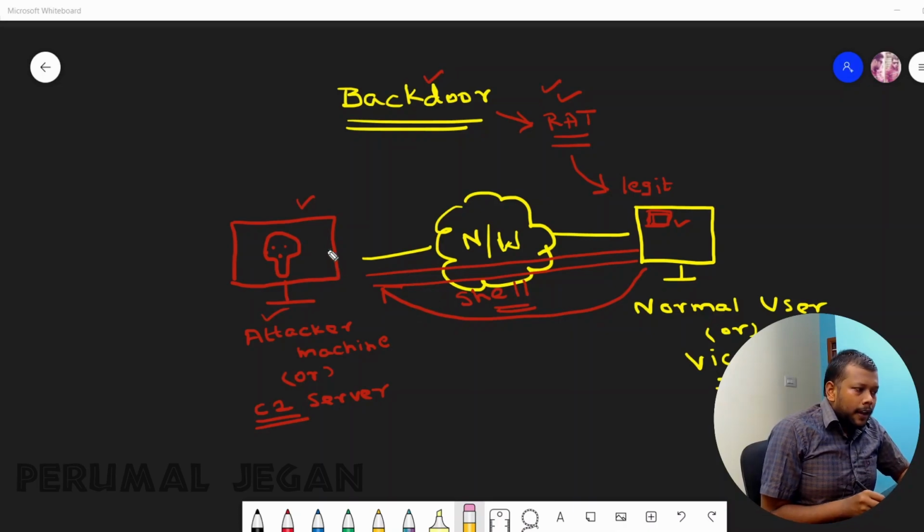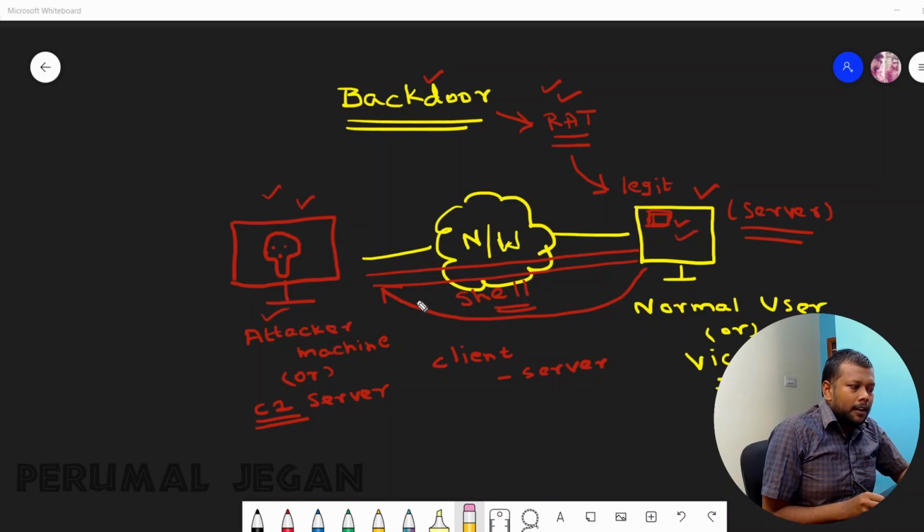Also, the attacker machine and the victim's machine follow client-server architecture. In some cases, the victim's machine will be acting as a server, so it will be listening on certain ports, and the attacker machine will try to communicate with the server.